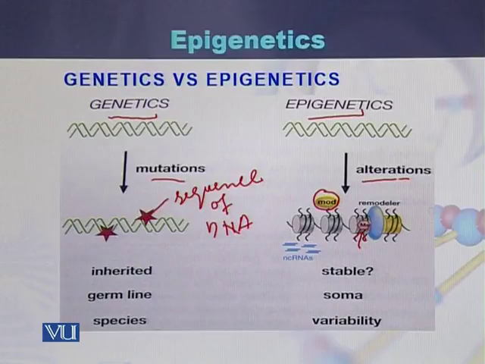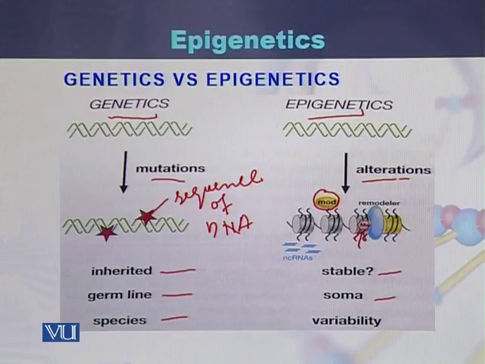In genetics, the change is inherited, present in the germline cells, and it is in the species. In epigenetics, it is stable in the somatic cells, and there is variability between cells and between individuals.